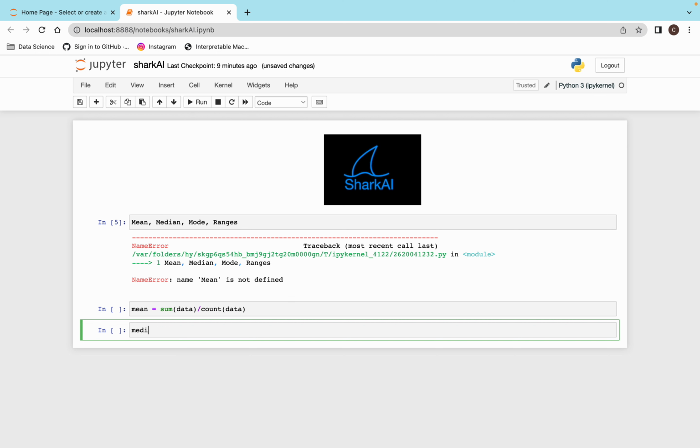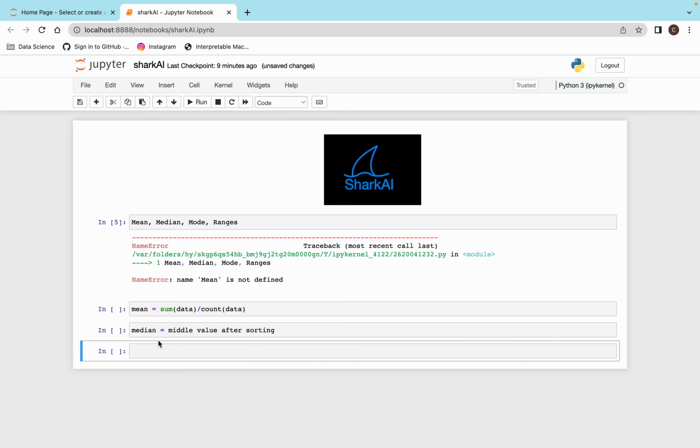Median is just the middle value after sorting. First we'll do the sorting, and then whatever comes in the middle we'll take that value. And if there is no single middle value, suppose you have even numbers, then we add the middle two values and divide by 2, so that will be the median.